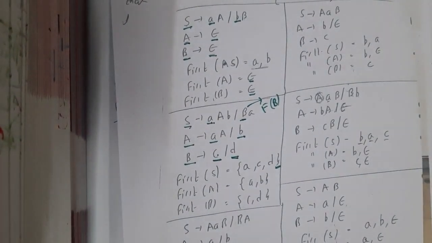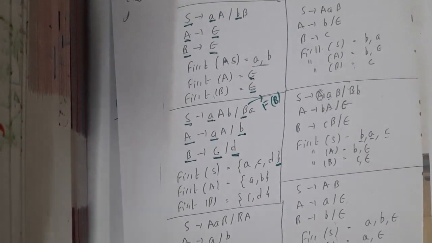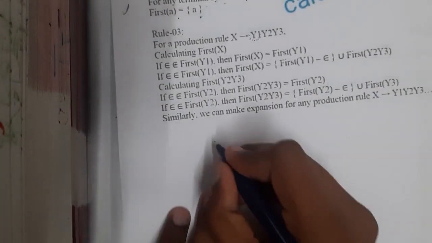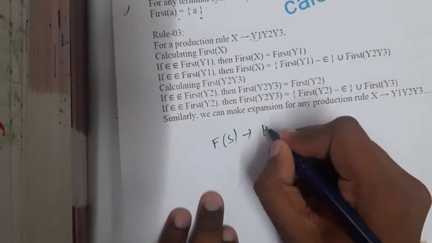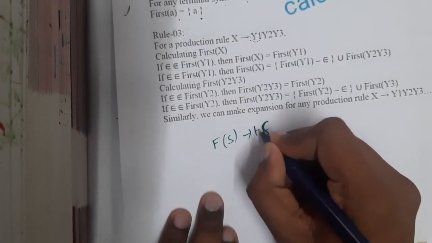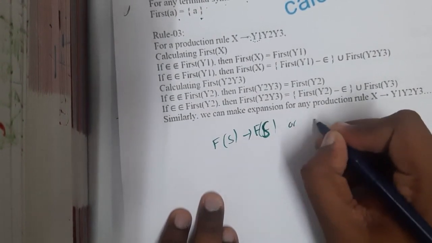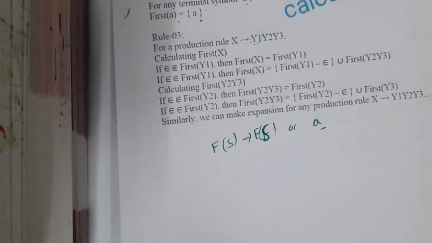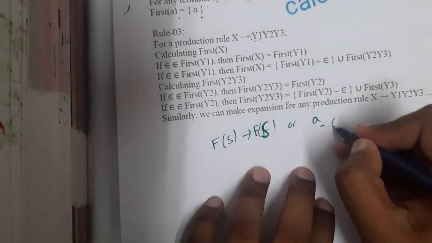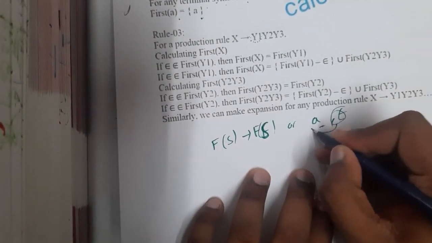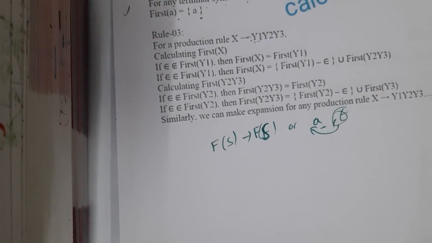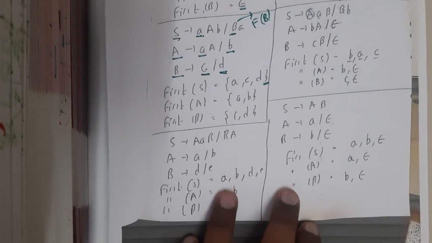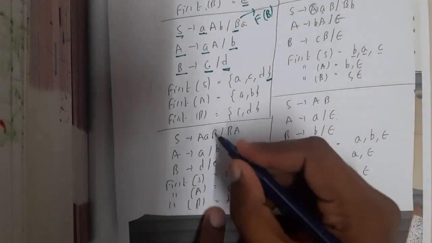I hope everyone got a clear idea. In simple words, for the first of anything, if you are getting a capital letter, calculate first again, or else directly write that as your answer. If you are getting epsilon anywhere, please try substituting and re-evaluating it, guys, because there will be some new terminals. That is the trick which I personally use to solve these kinds of problems.